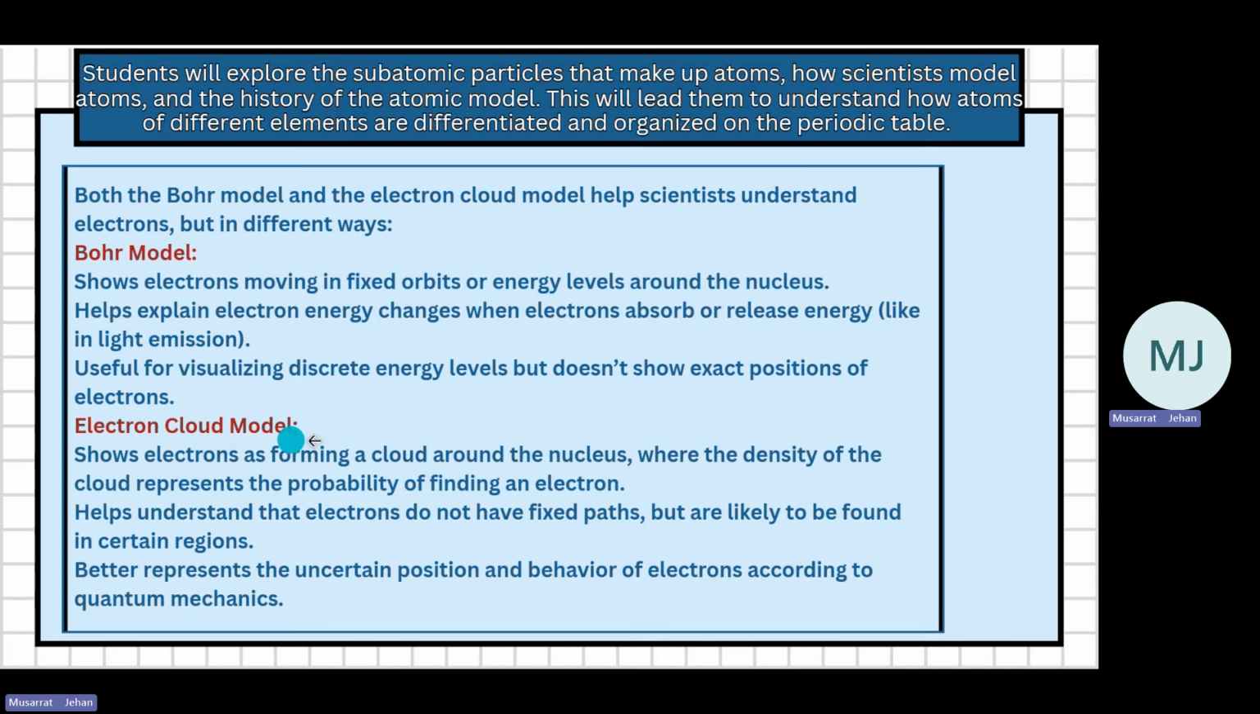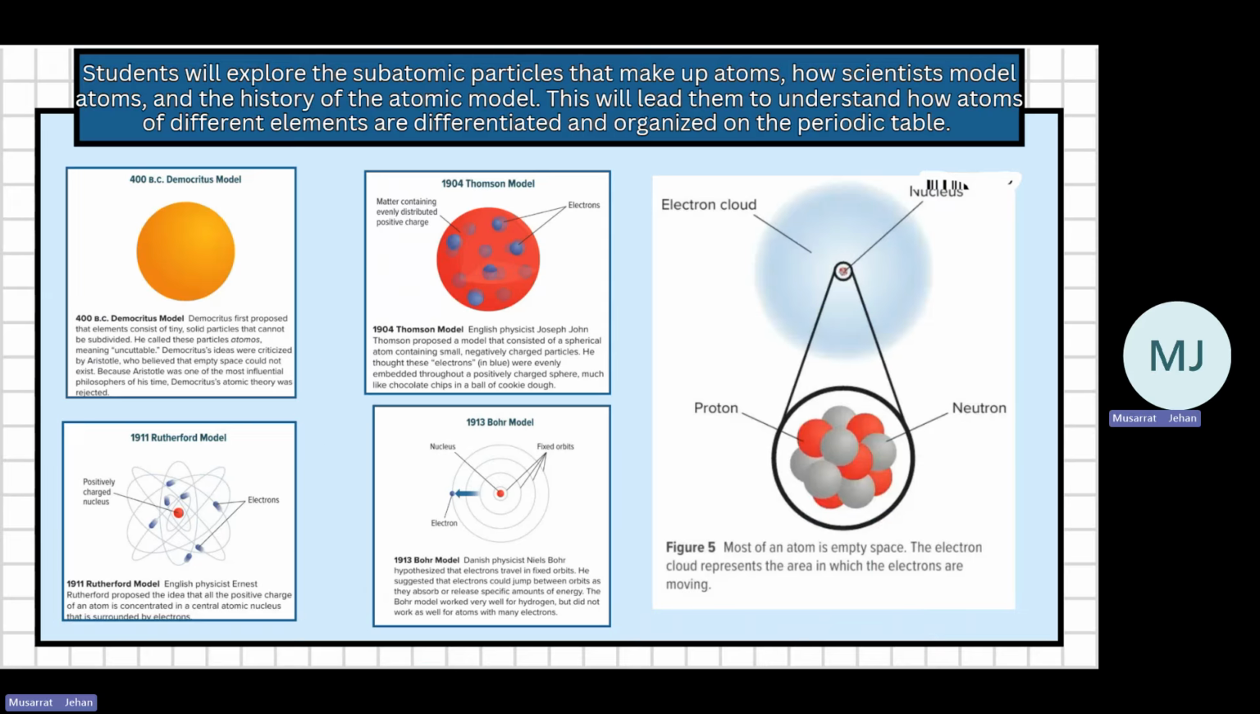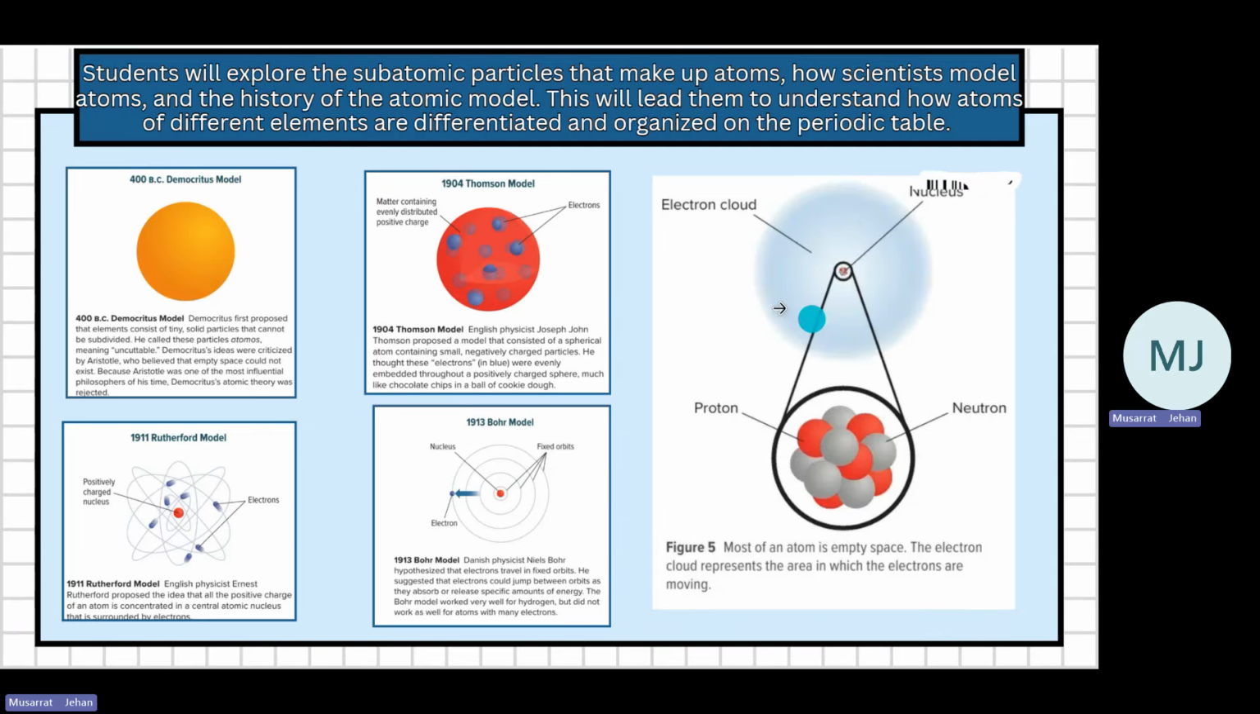But the electron cloud model shows electrons forming a cloud around the nucleus. It's not like energy levels. You cannot make out the energy. You just see an area in which the electrons are moving, where the density of the cloud represents the probability of finding an electron. It helps us understand that electrons do not have a fixed path but are likely to be found in certain regions. At one time you cannot tell where the electron is. So if you see, this is the electron cloud model. There is a nucleus and this area is where you can find the electrons. This is the electron cloud.